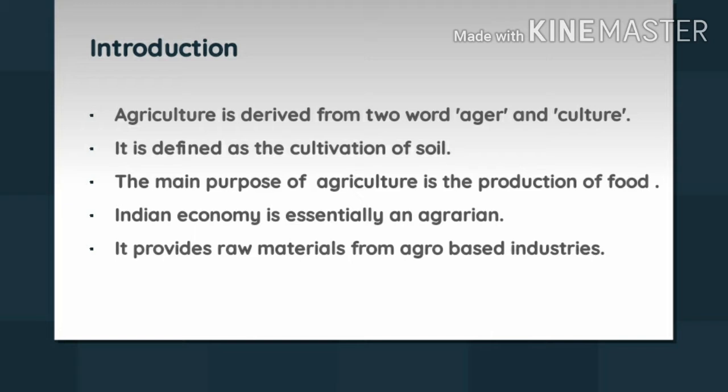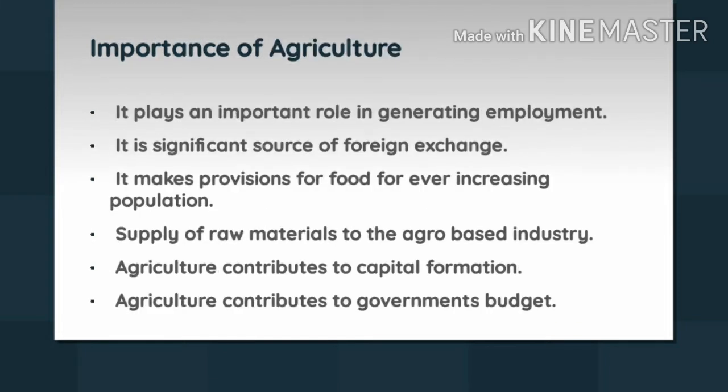Agriculture does not only provide employment, it does not only provide food, but it also provides raw material for agro-based industry. Agro-based industry basically means those kinds of industry where agricultural products are the raw material of those industries. So most of the raw material is supplied by agricultural activities and agro-based industries. There are various importances of agricultural activities in India.